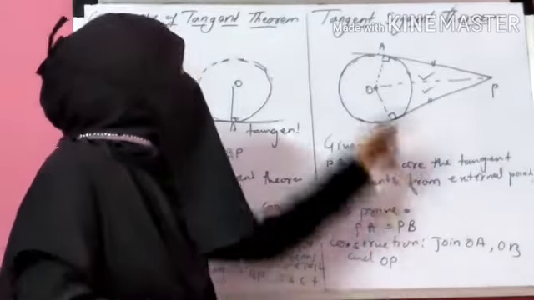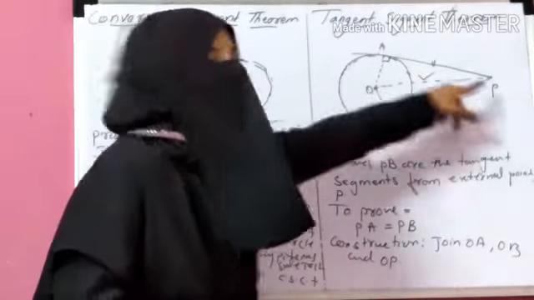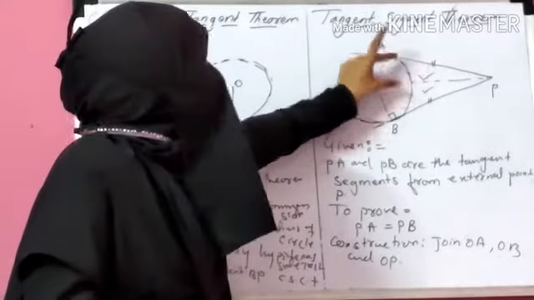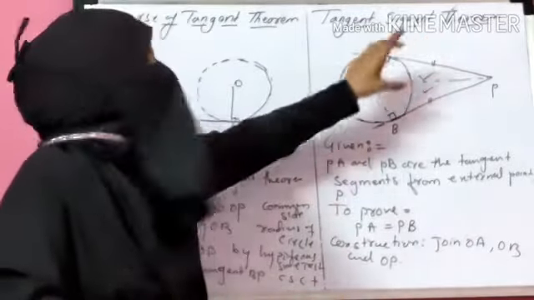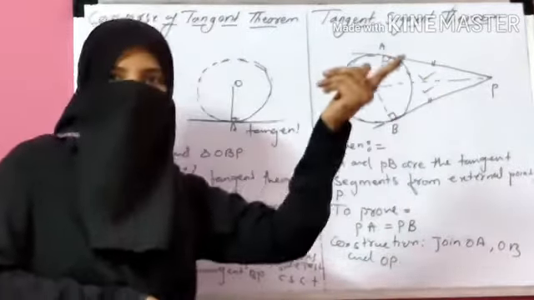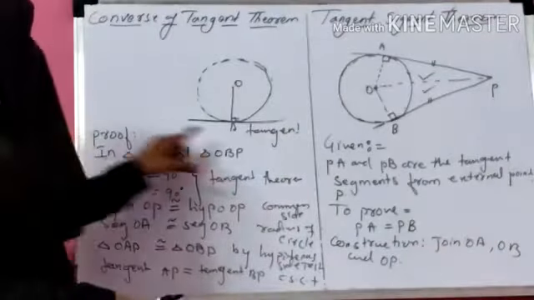I draw OA, OB and OP. After joining this, we get two triangles. So we just have to prove these two triangles congruent. If these two triangles are congruent, then automatically AP is congruent to BP. Okay. So that's why I focus on these two triangles.